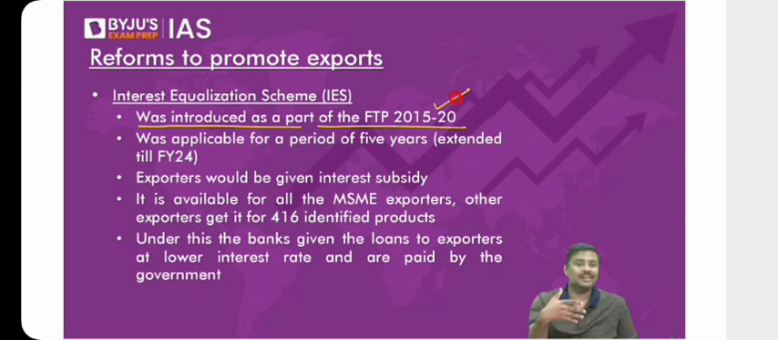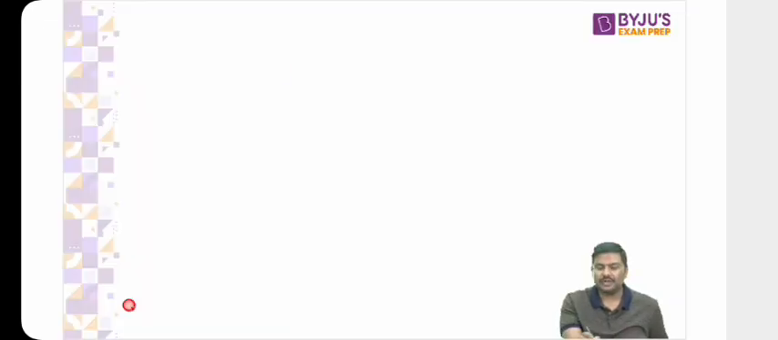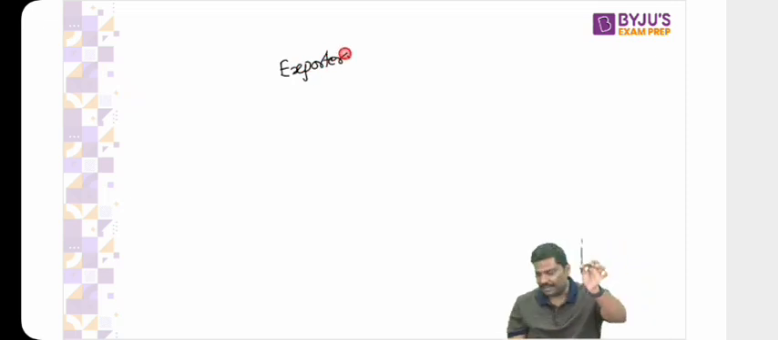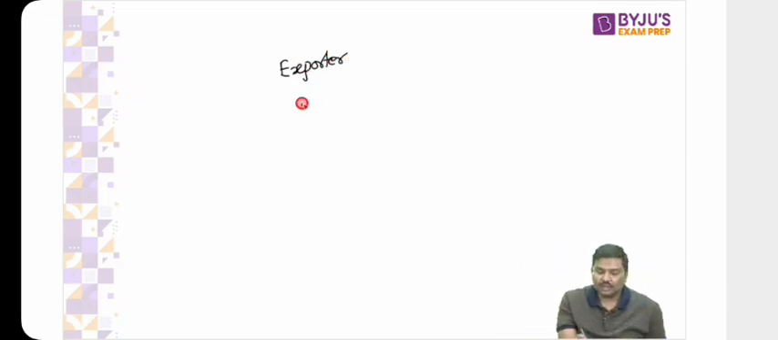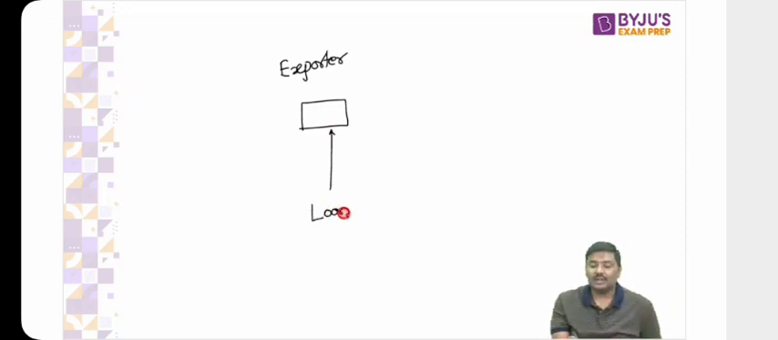What would happen under the Interest Equalization Scheme? Let's start. Imagine this example. Imagine you're an exporter. You are manufacturing this pen or this marker. You're in India, and because you want to manufacture this, you will take a loan from a bank. And let's say the rate of interest applicable on the loan is 9%.